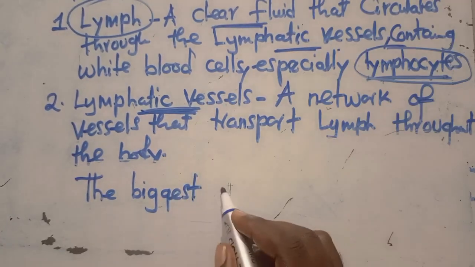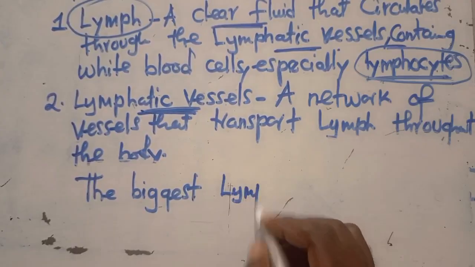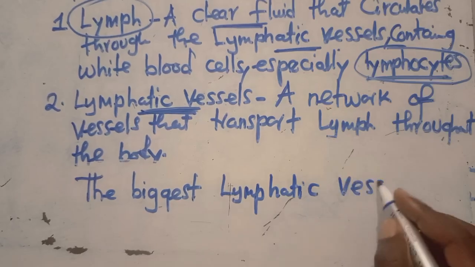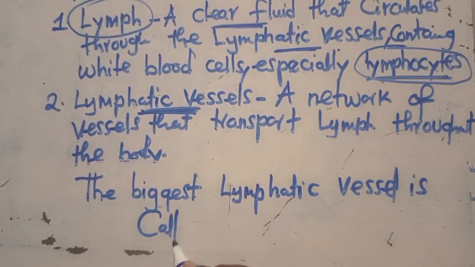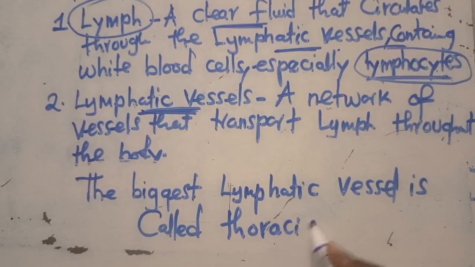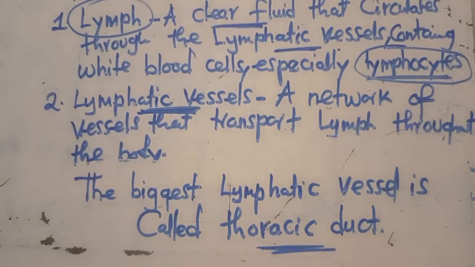Let me write it like this: the biggest lymphatic vessel is called the thoracic duct. This is the name that is given to it.